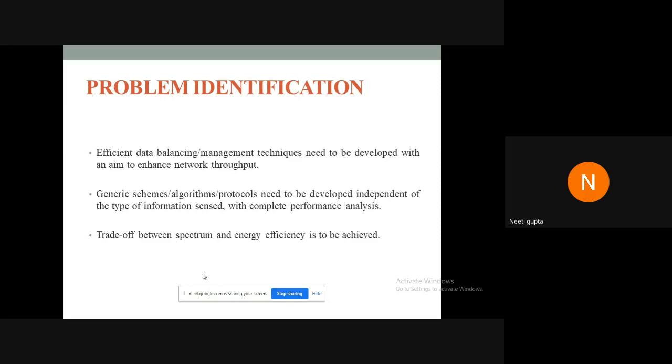Finally, as I have already mentioned, since energy is also an important aspect, while increasing the spectral efficiency, energy efficiency should also be taken care of. Therefore, a trade-off between these two parameters is very essential, and it has to be studied in whatever mechanism we are proposing, whatever technique we are proposing.